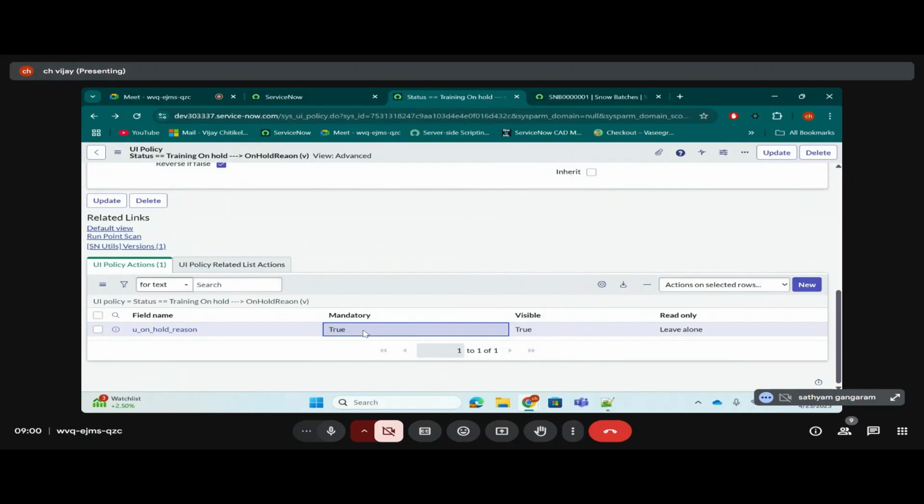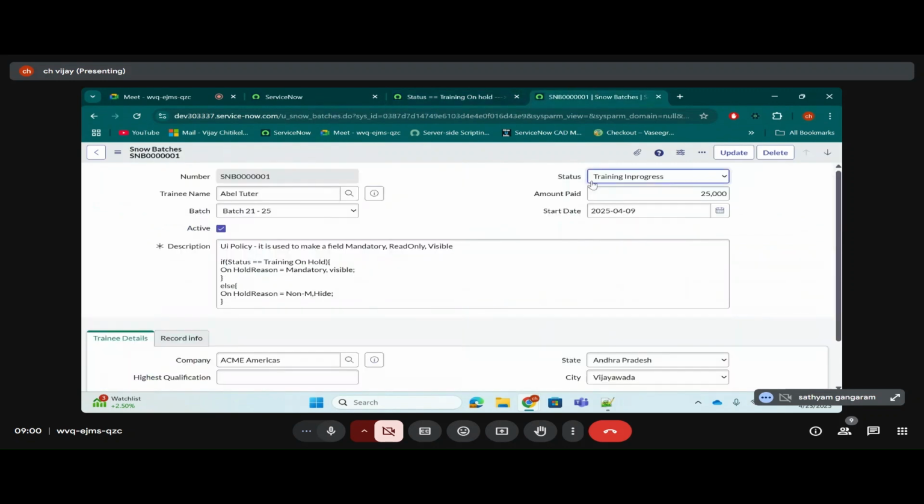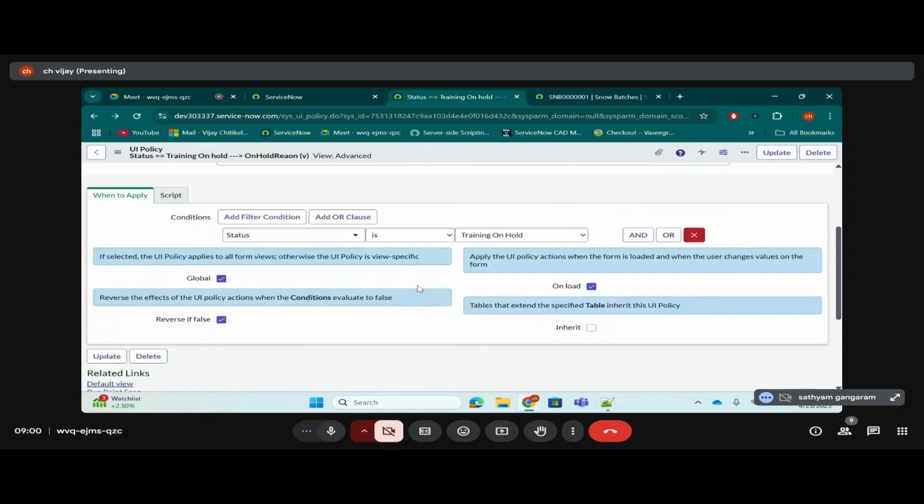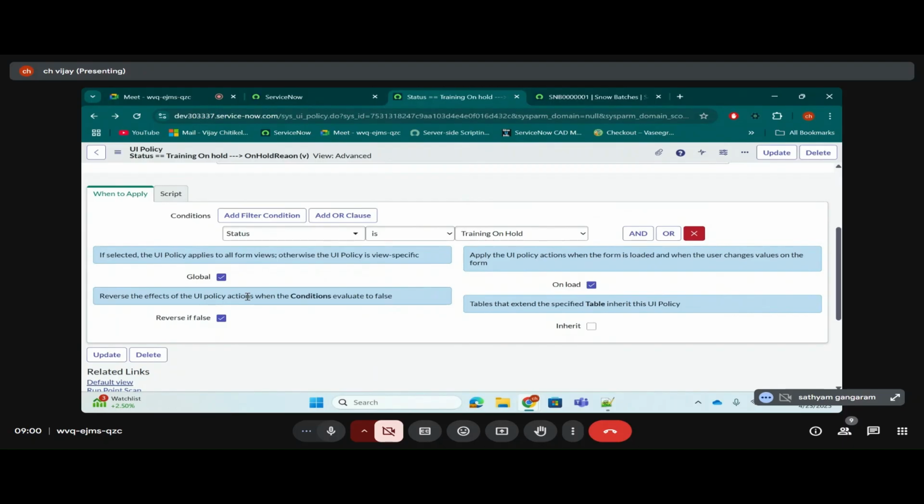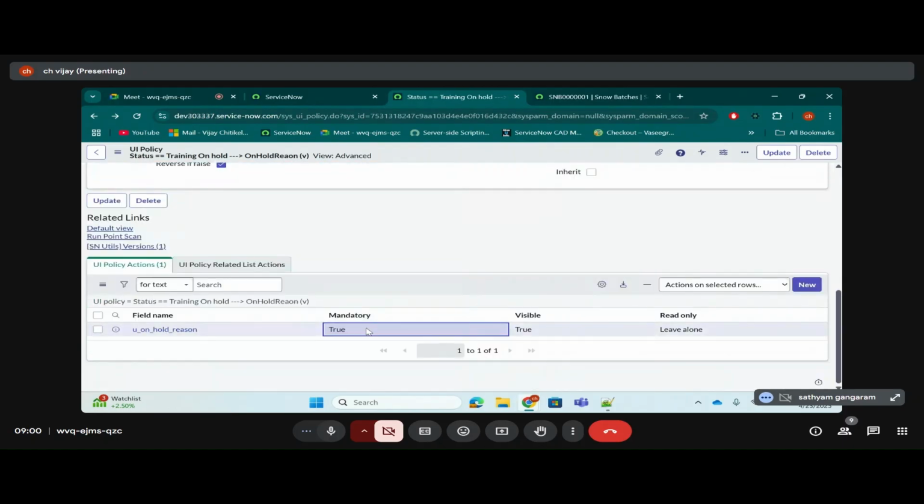So what is happening now? Now the condition is evaluating to false. Since it is evaluating to false, it is reversing the effects of UI policy actions, which means it will make it mandatory false and visible false. On hold reason, mandatory is false and visible is false. See, if the field is mandatory, you can't hide the field. So that's why you should first remove that mandatory, then only you can hide.